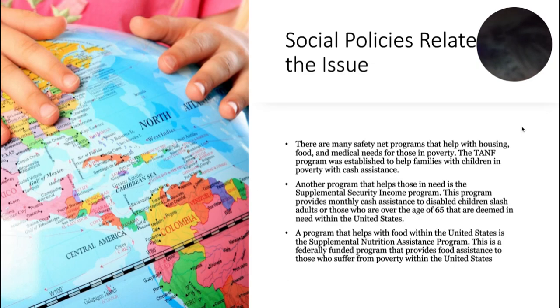Social policies related to the issue. There are many safety net programs that help with housing, food, and medical needs for those in poverty. The TANF program was established to help families with children in poverty with cash assistance. Another program that helps those in need is the SSI program, also known as Supplemental Security Income. This program provides monthly cash assistance to disabled children and adults, or those who are over the age of 65 that are deemed in need within the U.S.